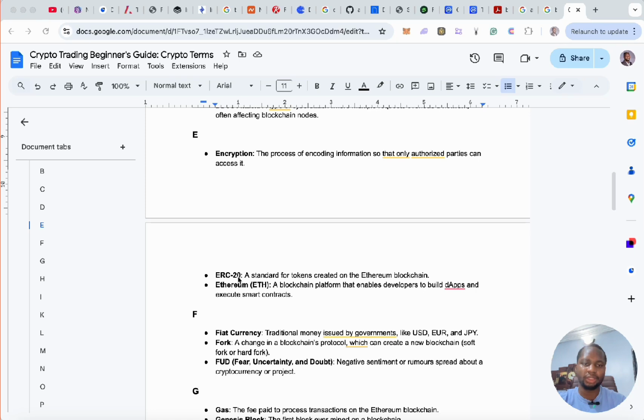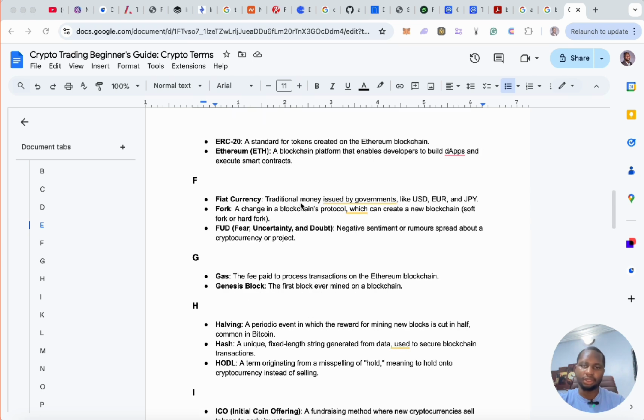Alright, ERC20, a standard for tokens created on the Ethereum blockchain. ERC20 is the Ethereum standard for fungible tokens. Fungible tokens, that is tokens that can be exchanged, right? They are called ERC20. Ethereum, ETH, alright, a blockchain platform that enables developers to build apps and execute smart contracts. Alright, fiat currency, traditional money used by governments like USD and all of that.